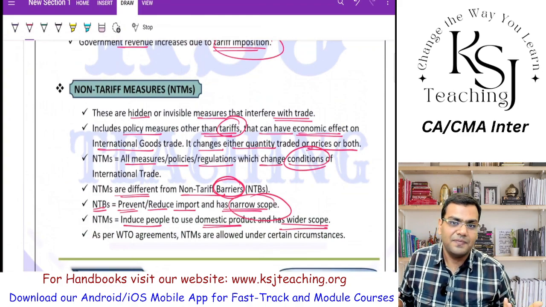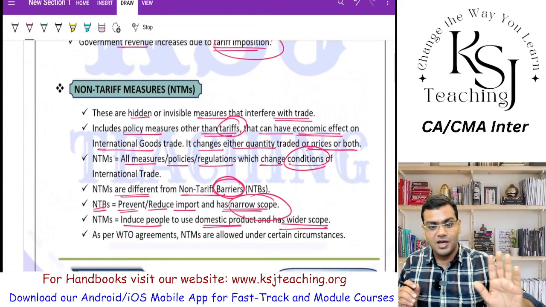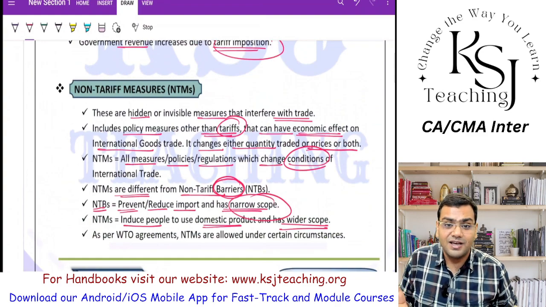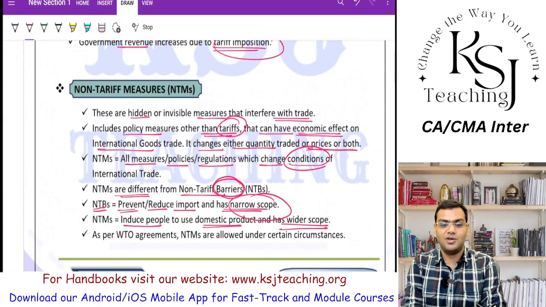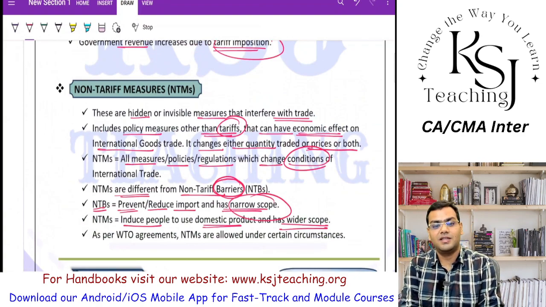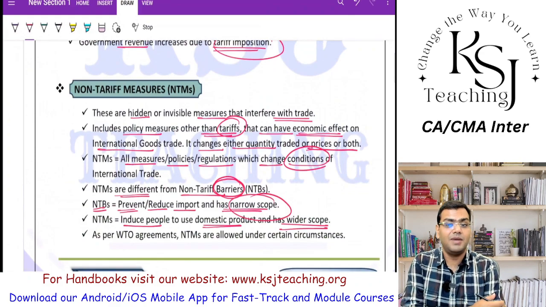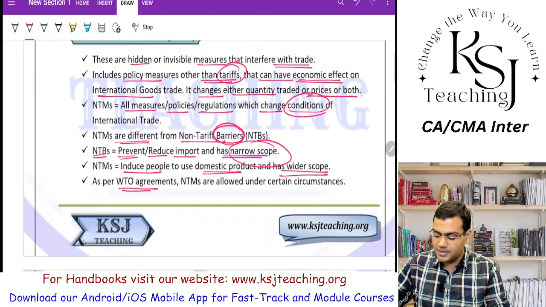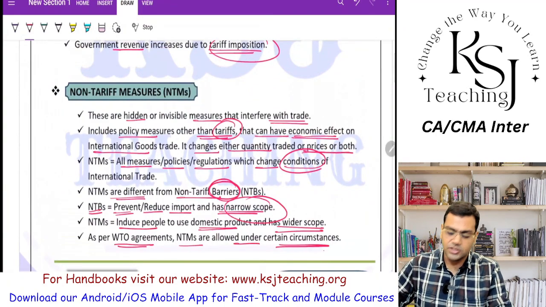Made in India. They are encouraging people. They are not saying to other countries, do not import. They are not imposing the import tariffs. But they are changing the conditions of import by encouraging the people to buy domestically produced goods. So they are changing the conditions, which will ultimately impact the imports, right? As per the WTO agreement, the NTMs are allowed under certain circumstances. That is, the non-tariff measures are allowed as per the World Trade Organization also.